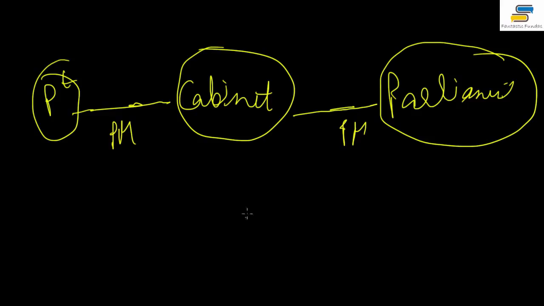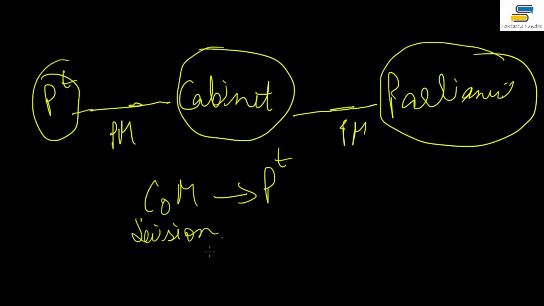Now in Article 78, it has been mentioned that he has to communicate all the decisions of the Council of Ministers to the President. So it is a duty on the Prime Minister that he should tell the President about all these happenings. If you have the Bare Act, you can read that it shall be the duty of the Prime Minister. There are 3 duties given in this article. Very important. These 3 duties can come in your mains and prelim paper.